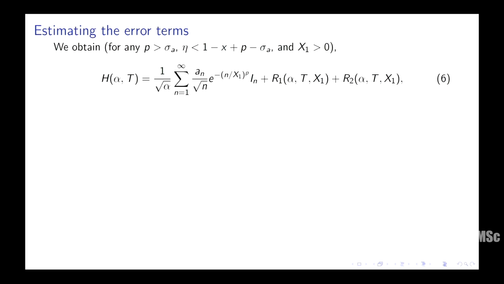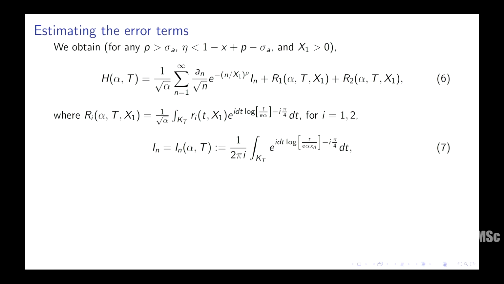When I put it in, I get a series after switching, of course, the integration, right? There will be an integral in here. So I'll be switching the sum and the integral, and that integral is now caught inside this I_n. And there will be two error terms coming from the small R1 and small R2, which we will be able to take care of easily. So take my word for it, those are not the terms where anything bad is going to happen. Okay. So here is I_n. This is the thing I really need to look at, right? So for what it's worth, I will record it, we'll see.